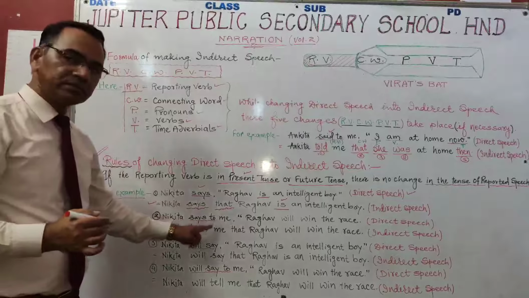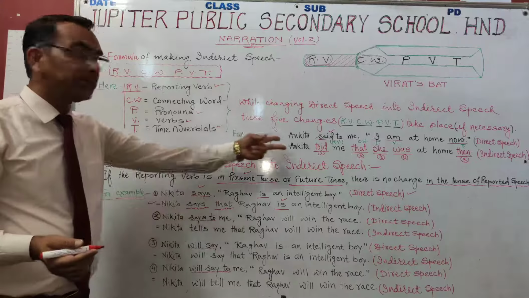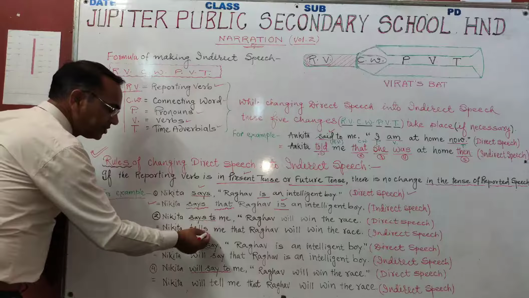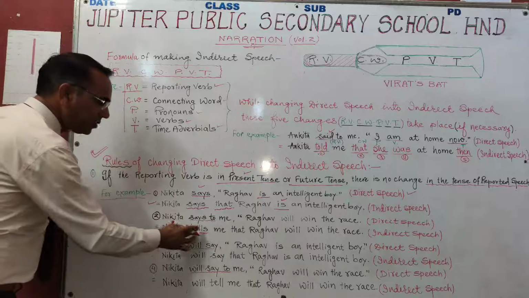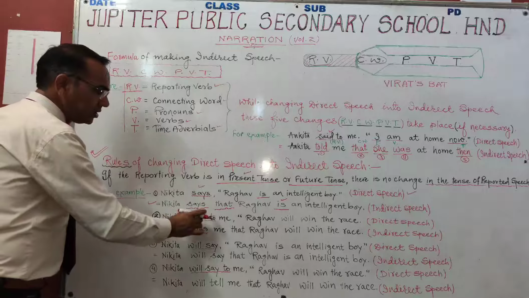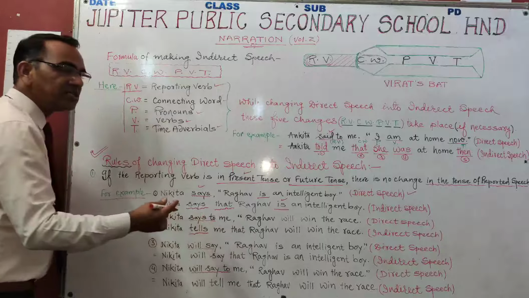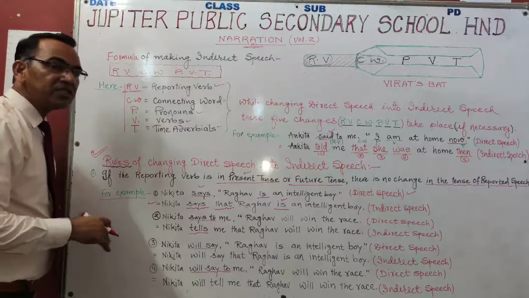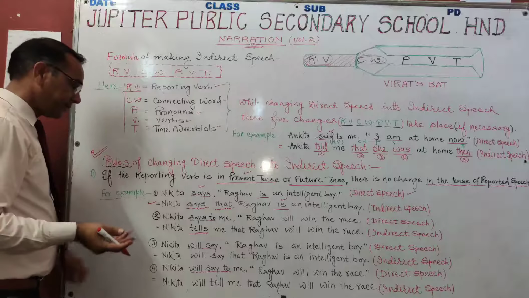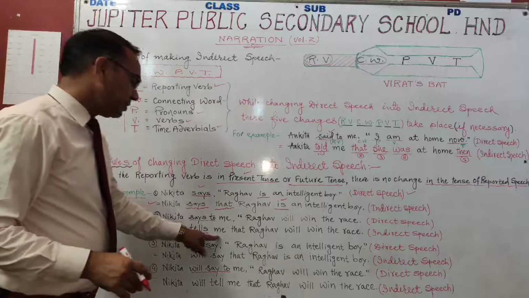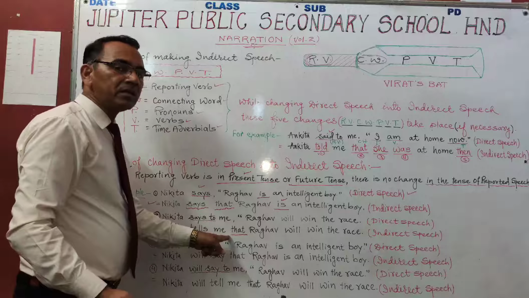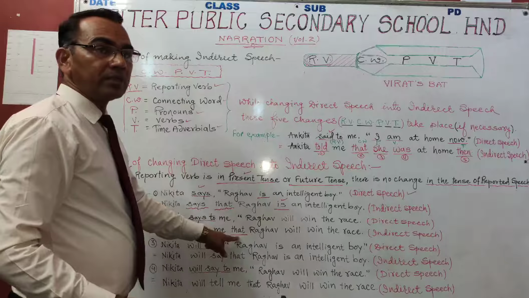I take another example in this regard. Nikita says to me. Said to me, जैसे said to me किया तो वहाँ told कर रखा है. यहाँ said to का जब object आ जाता है, then we change it into tells. Otherwise, we don't change it. Says का says रहता है. But in case there is object also, we change says to tells, said to into told. Here Nikita tells me that, again that is working just like a connecting word.